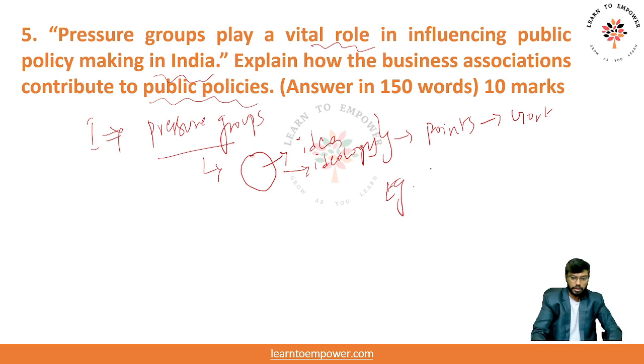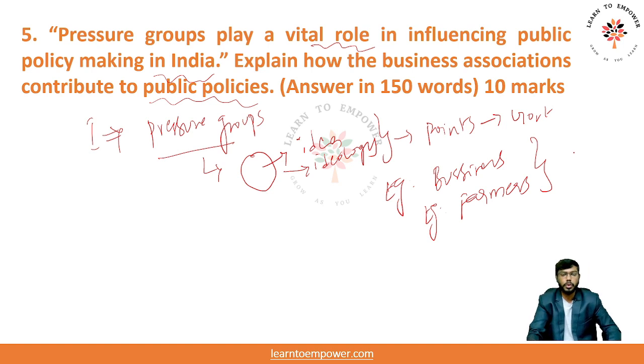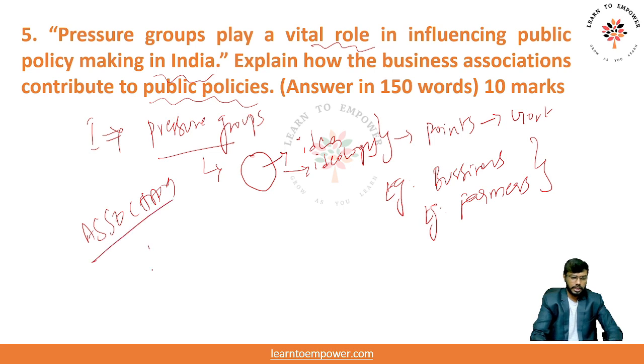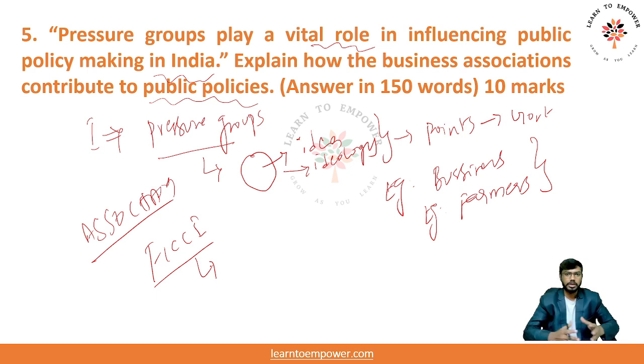Example, business associations. Example, farmer associations, right? If you see the recent protest by the farmers, it is a farmers union that protested. It's not the individual farmers. It's a farmers union, and they were able to successfully repeal the farm laws, right? These are pressure groups. This is the example that you can cite. Now, other examples are ASSOCHAM, Association of Commerce and Industries, right? And there is FICCI. These are the industry bodies that form a pressure group. As an individual, my voice cannot be heard by the government, but when I join as a pressure group, then the voice can be heard.